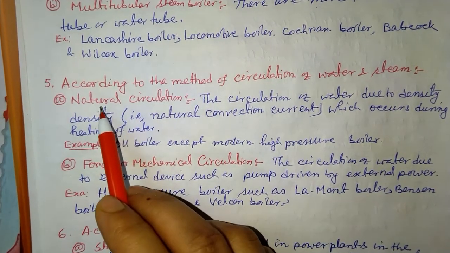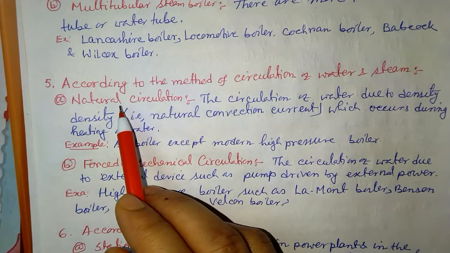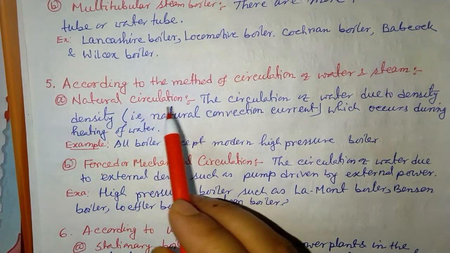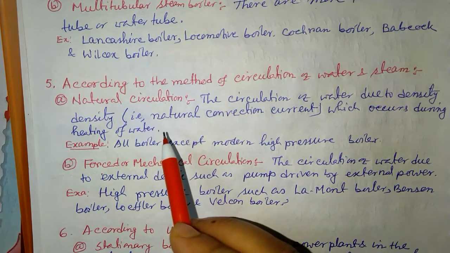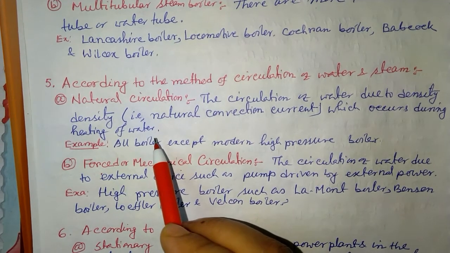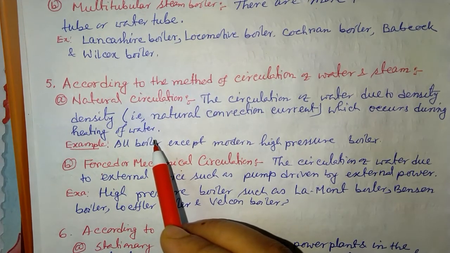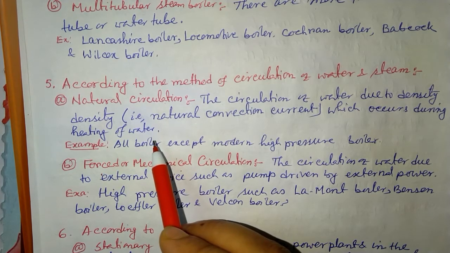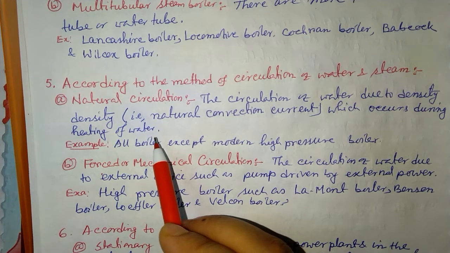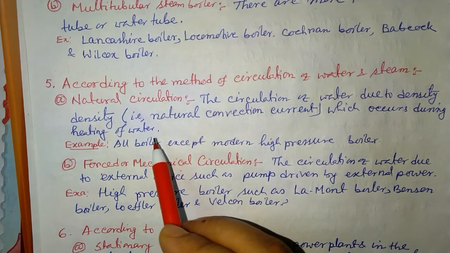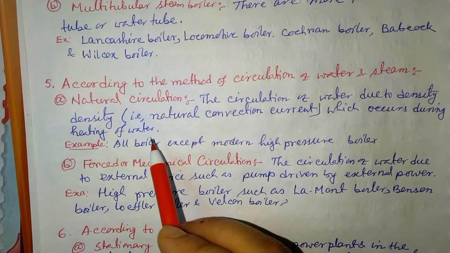What happens in natural circulation? In natural circulation, the circulation of water occurs due to density difference. Keep in mind, natural means the flow of water is due to density difference, and this density difference occurs due to heating of water.